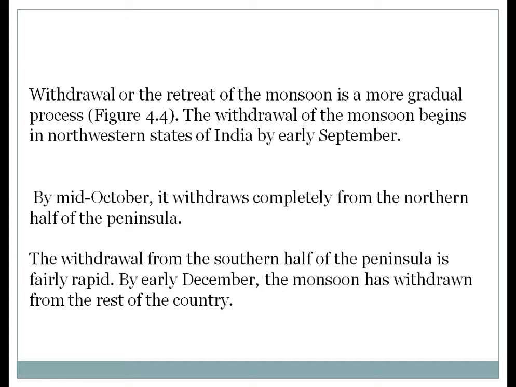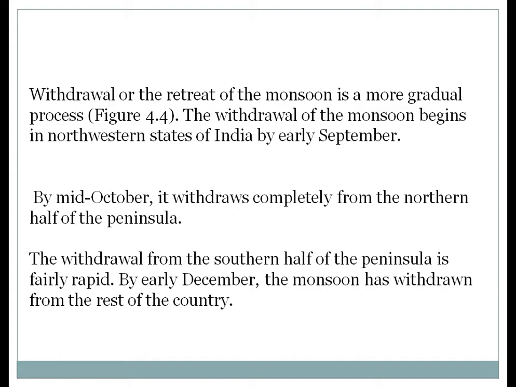Moving further, withdrawal of the monsoon. It is also called the retreating monsoon. In Figure 4.4, it is shown in the textbook. Please go through it. In my explanatory video also, I clearly explain these points to you. The withdrawal of the monsoon begins in the northwest states of India by early September. After that, by mid-October, it withdraws completely from the northern half of the peninsula.